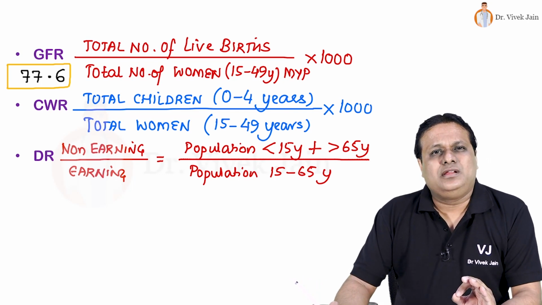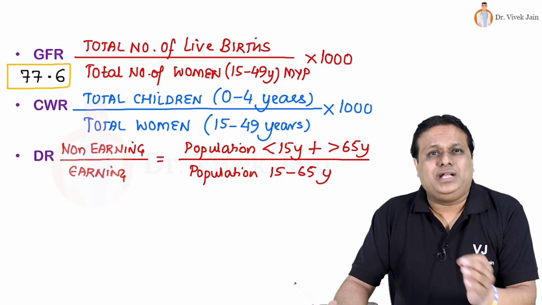This particular indicator has got no multiplier.